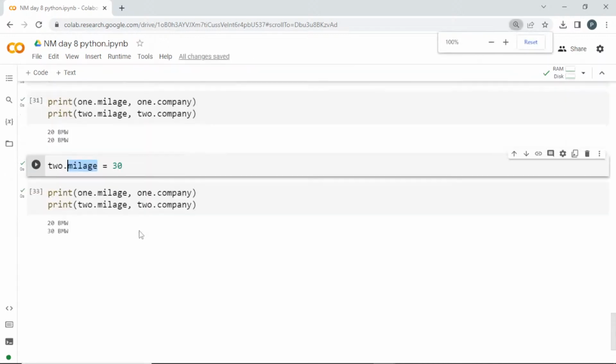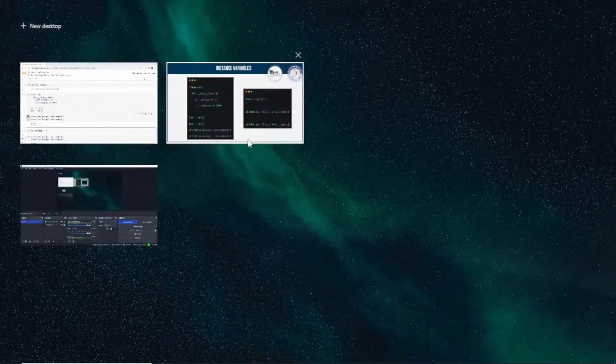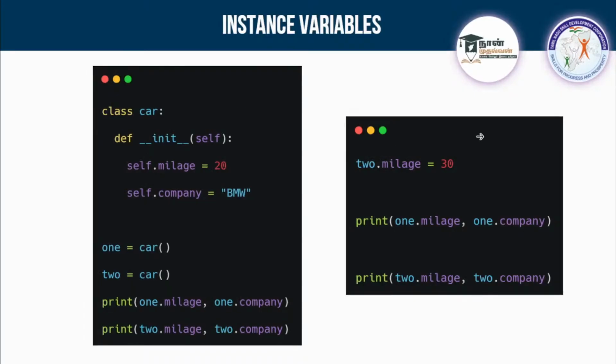Clear? Is it clear guys? So these things belong to the self. If it belongs to the self, then it will change according to the self only, and it won't affect another instance. So this is the use of this, and this is what the instance variable is. Similarly, there is something known as class variable.